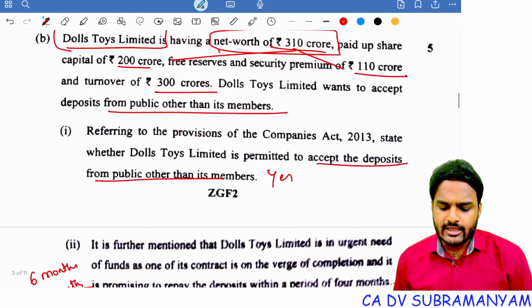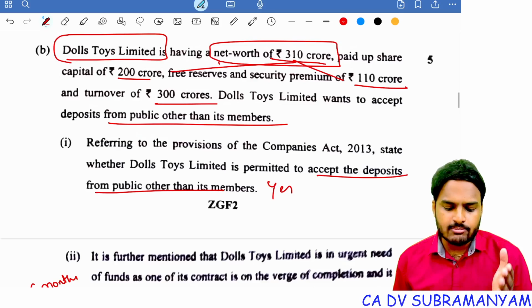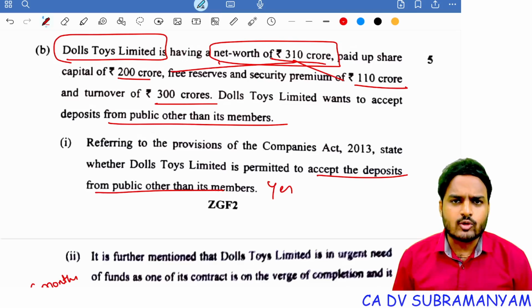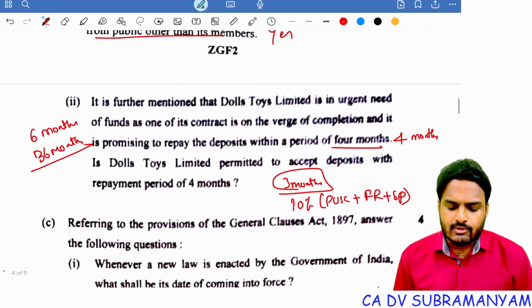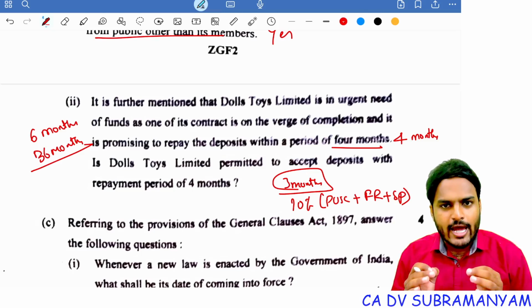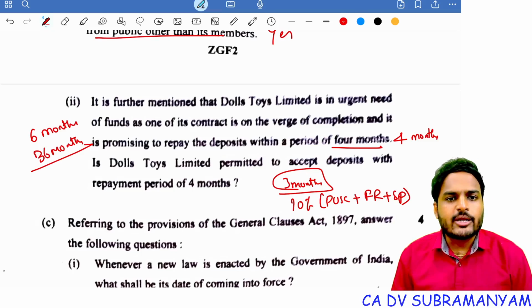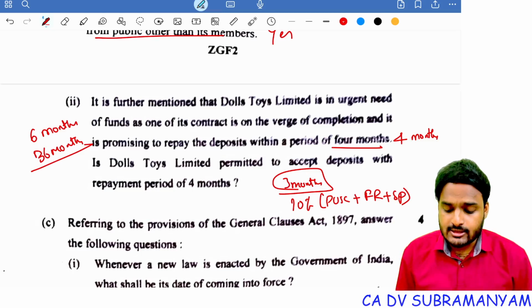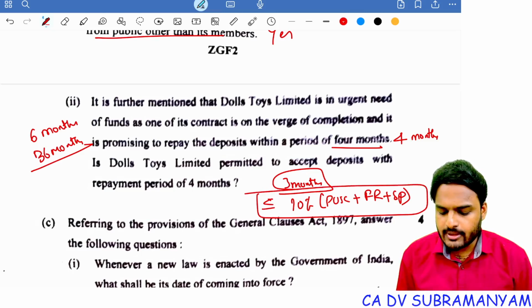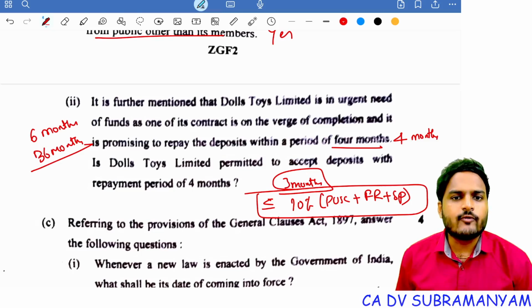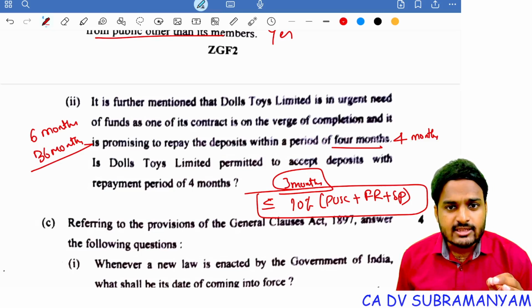In the question, it is very clear. 10% of paid up share capital, that is 200 crores, free reserves and securities premium 110 crores. So total 310 crores, and 10% means 31 crores. Yes, the company is permitted to accept 31 crores rupees deposits with a repayment period of 4 months. This is the maximum limit. A company may accept deposits up to 10% of paid up share capital plus free reserves plus securities premium for a tenure not less than 3 months.